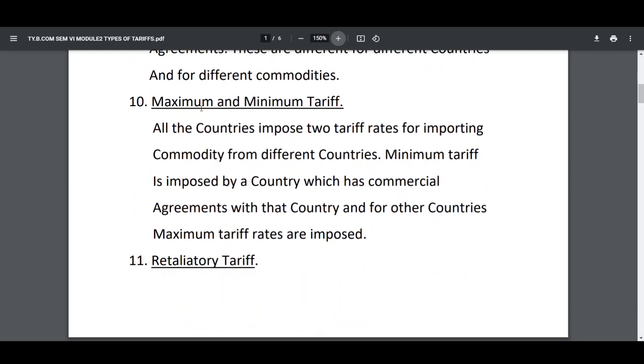10th, maximum and minimum tariff. All the countries impose two tariff rates for importing commodity from different countries. Minimum tariff is imposed by a country which has commercial agreements with that country. And for other countries, maximum tariff rates are imposed.